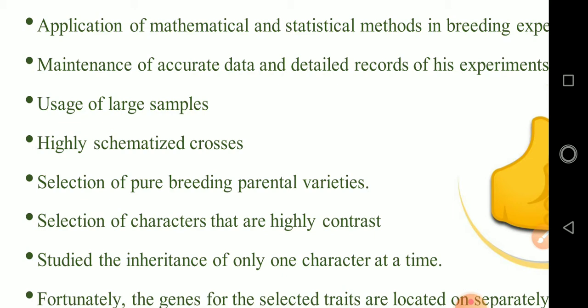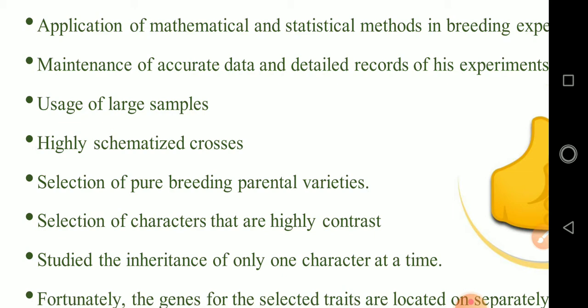So the particular gene is present in a separate chromosome. 7 different characters he has taken. 7 different characters are controlled by 7 different genes. 7 genes are present in 7 different separate chromosomes.